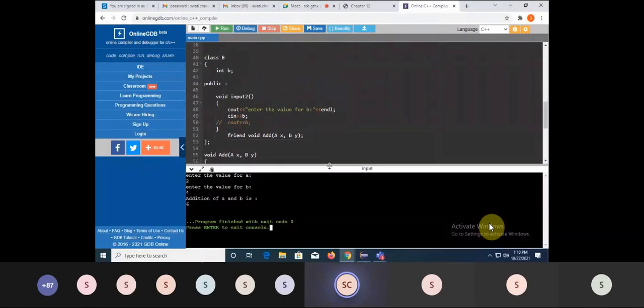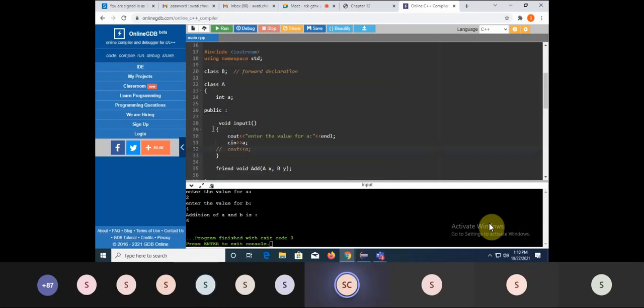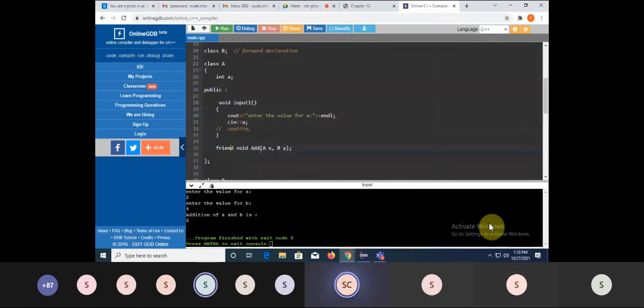So what I did is the addition of two numbers here, and both these arguments, that is numbers, sorry, data members, they are of two different classes. But I'm accessing those with the help of a friend function, which is common in between these two. You can see I have written a class here, fine, and I'm trying to have one function which is common to those two classes. But how is it known that this is a common function?